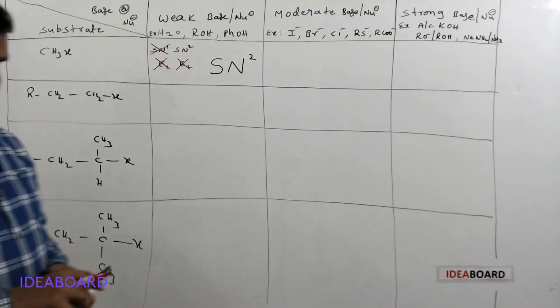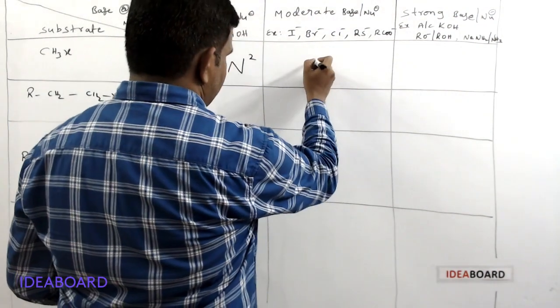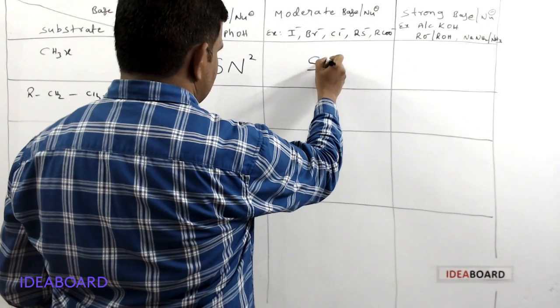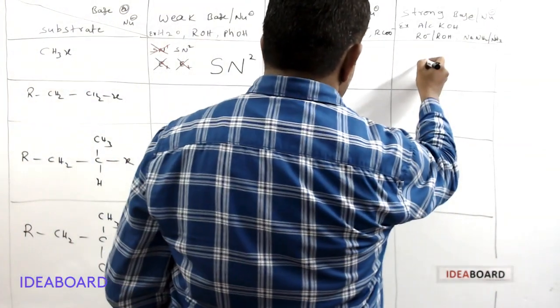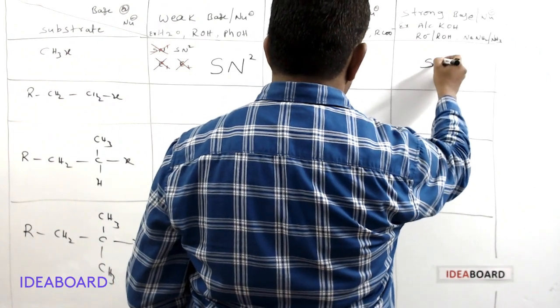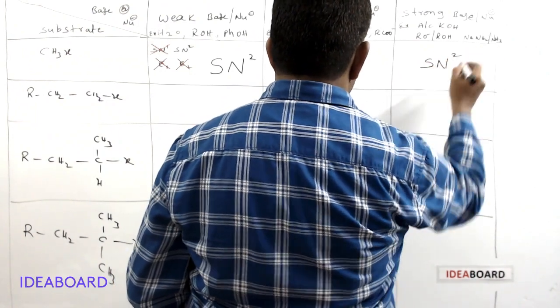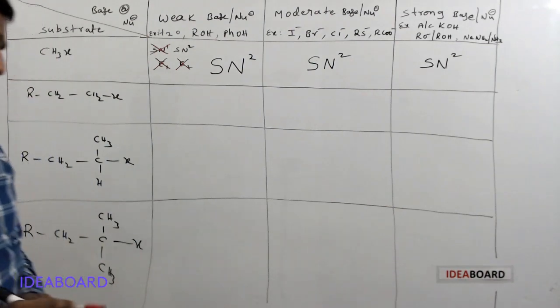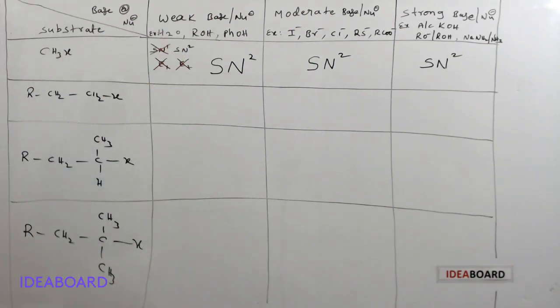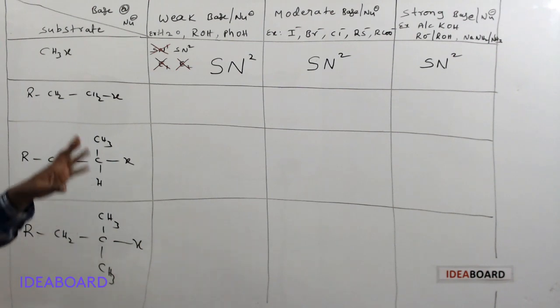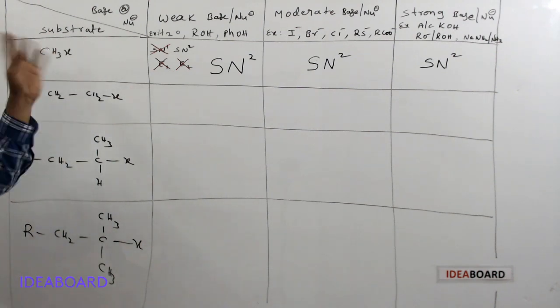Even with a moderate base or nucleophile, it undergoes SN2 reaction only. With a strong base or strong nucleophile also, it undergoes SN2 reaction only, because it doesn't undergo the elimination process. A very rare carbene formation reaction, that is a reaction intermediate, is unstable, so that is an exception case, we can't say here.